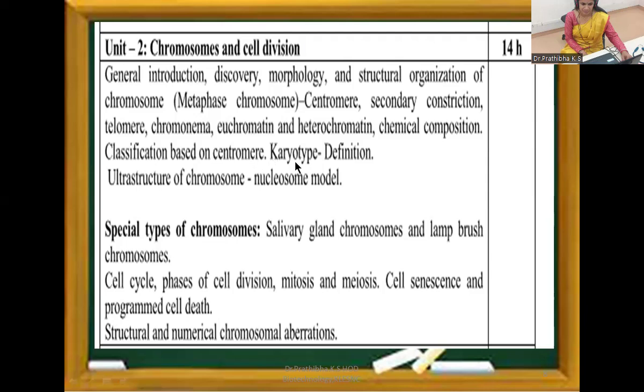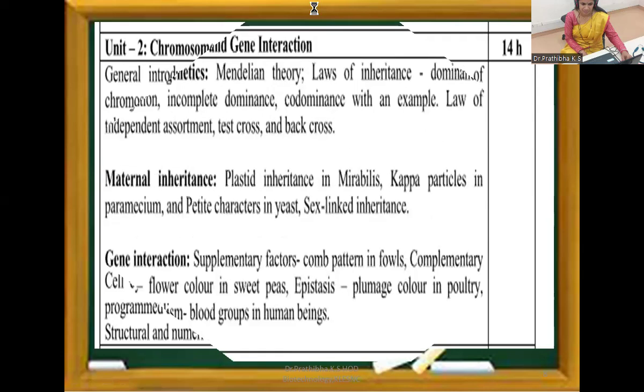Okay, then karyotype definition, ultrastructure of chromosome, that is specifically the nucleosome model. Okay, then let us go to the special types of chromosomes, salivary gland chromosomes and lampbrush chromosomes. Then cell cycle, phases of cell division, mitosis and meiosis, cell senescence and programmed cell death, structural and numerical chromosomal aberrations. So all these come under unit 2, that is chromosomes and cell division. Okay, I hope you are making notes.